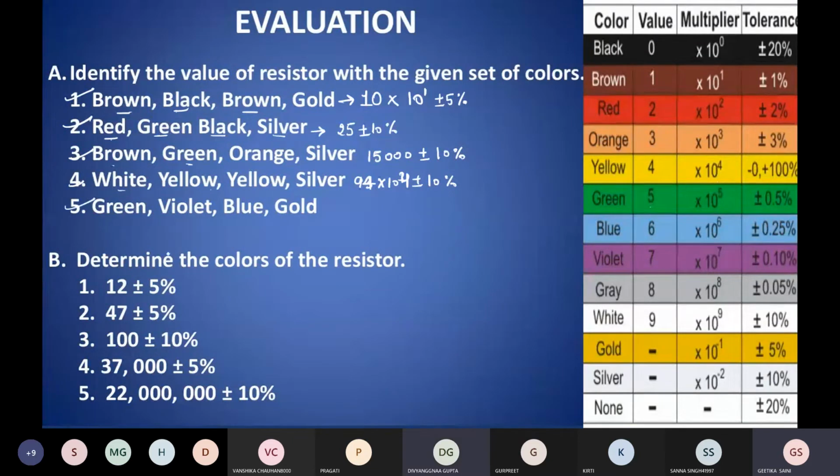Yes, last one. Ma'am, 57 into 10 power 6 plus minus 5%. Very good. So in this way, you can solve the numericals.